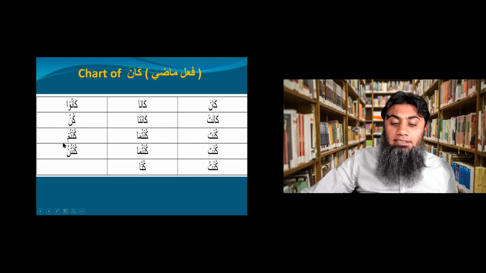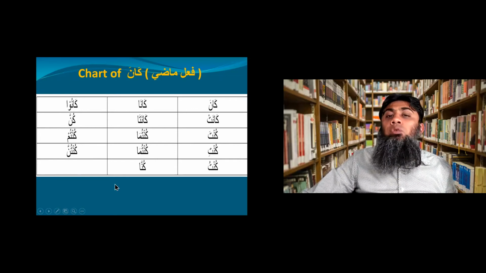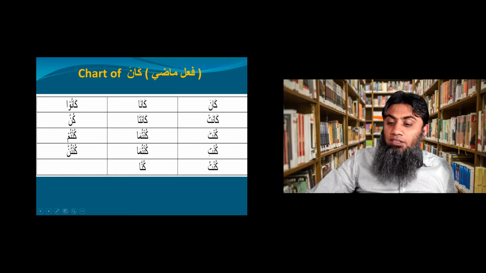Okay. And I have made this Kana chart in the same way as you make your normal Madi chart, with the 14 cells. The first column is singular, the second is for the pair, and the third is for the plural. Secondly, these first two lines are for third person. Lines 3 and 4 are for the second person, and this last line is for the first person. So basically it is the same chart as you make. Okay, so Kana, he was.